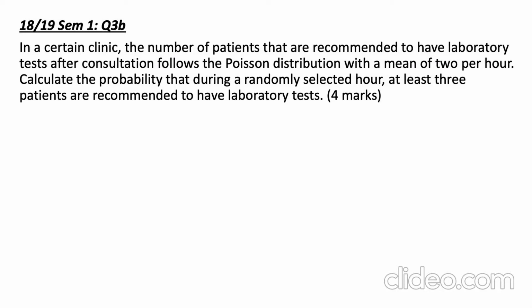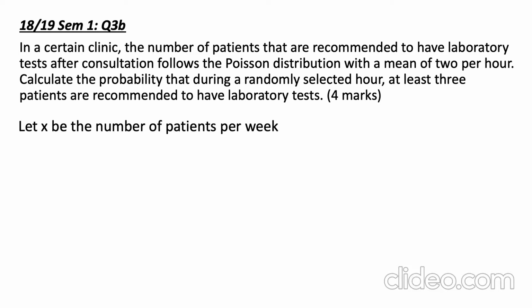This question is about a certain clinic, where the number of patients that are recommended to have laboratory tests after consultation follows the Poisson distribution with a mean of 2 per hour. In this question, we have to calculate the probability that during a randomly selected hour, at least 3 patients are recommended to have laboratory tests. First of all, we can let X be the number of patients per hour. Referring to the question, at least 3 patients are recommended to have the test.